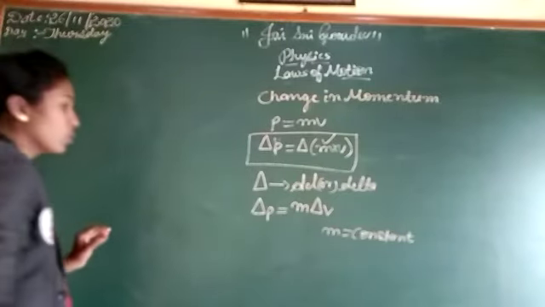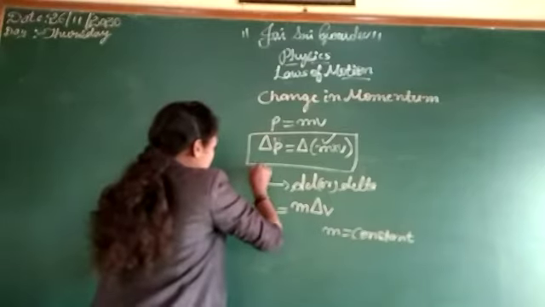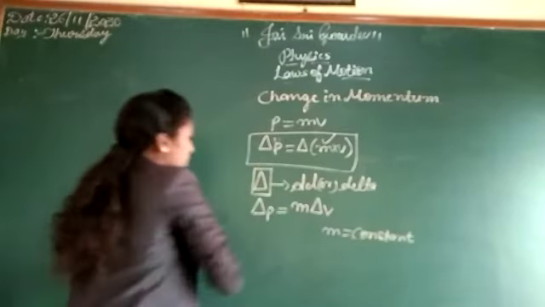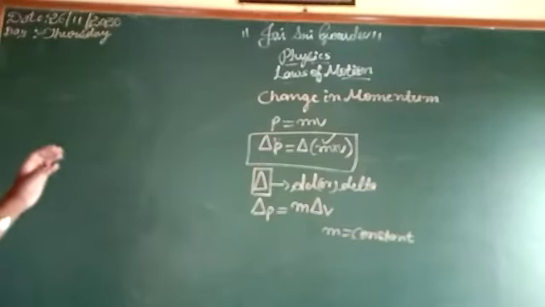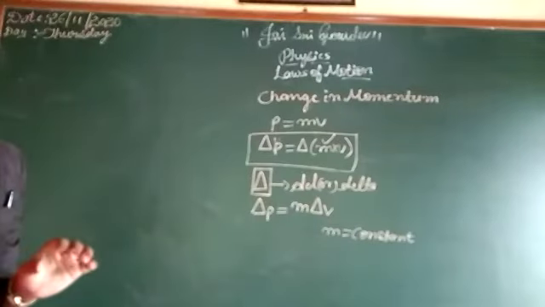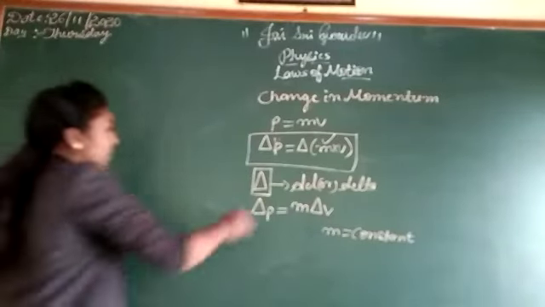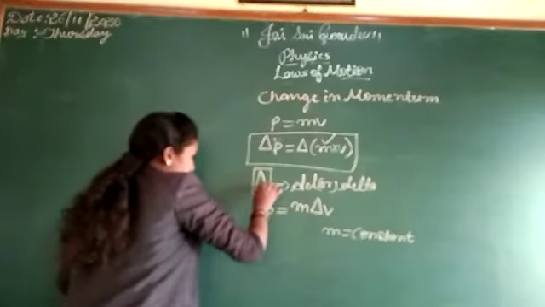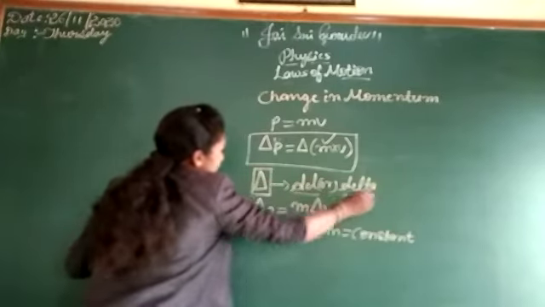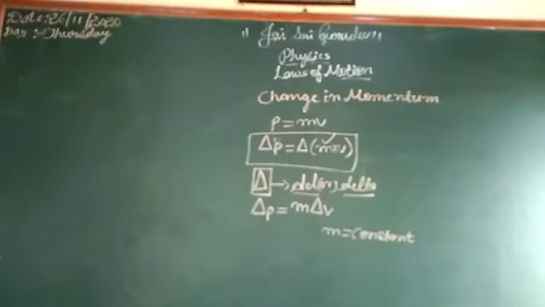Got it? You want to remember this triangle symbol is del or delta. Okay, don't forget this. Did you understand?